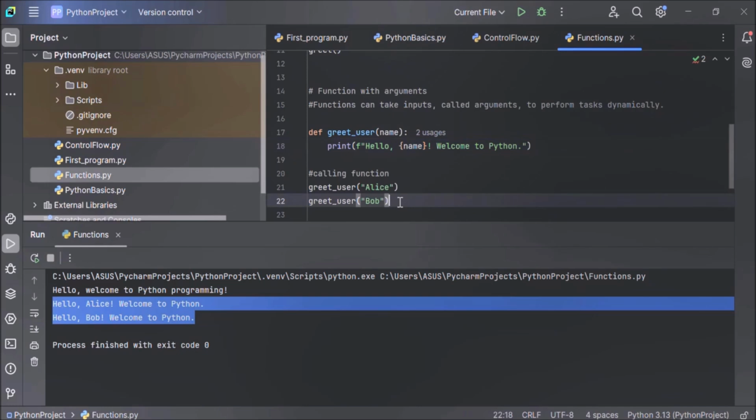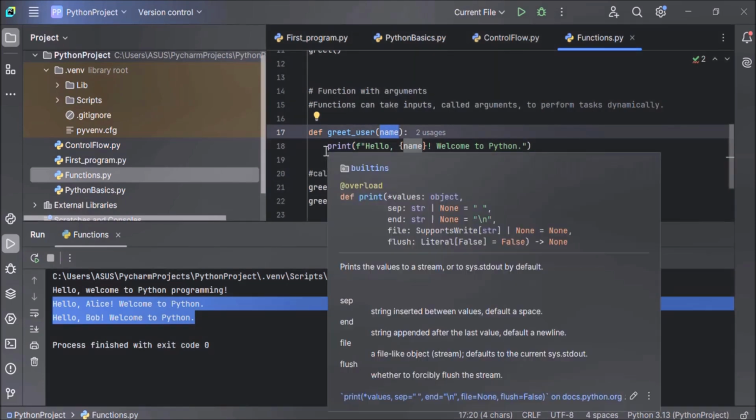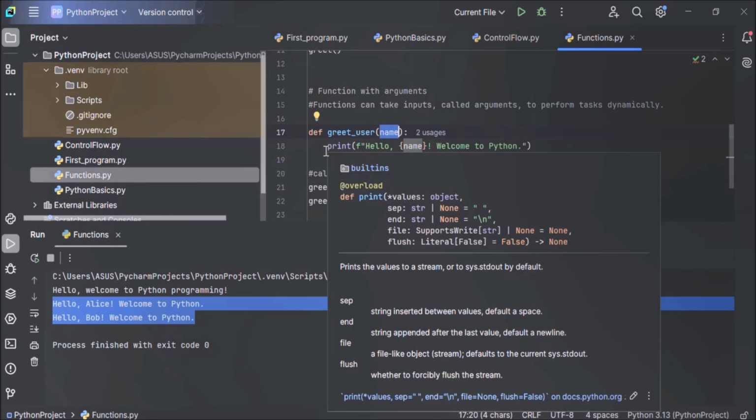Similarly, when greet_user Bob is executed, Bob is passed as an argument to the function, and inside the function, name is assigned the value Bob, and it prints hello Bob, welcome to Python.